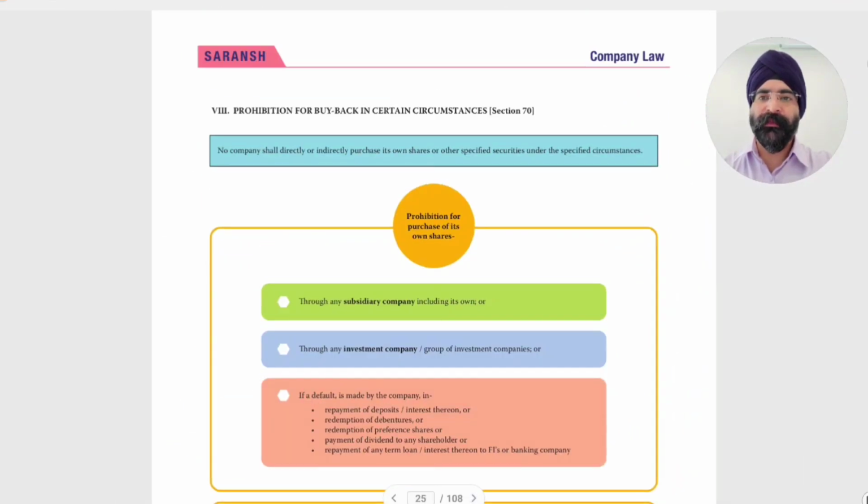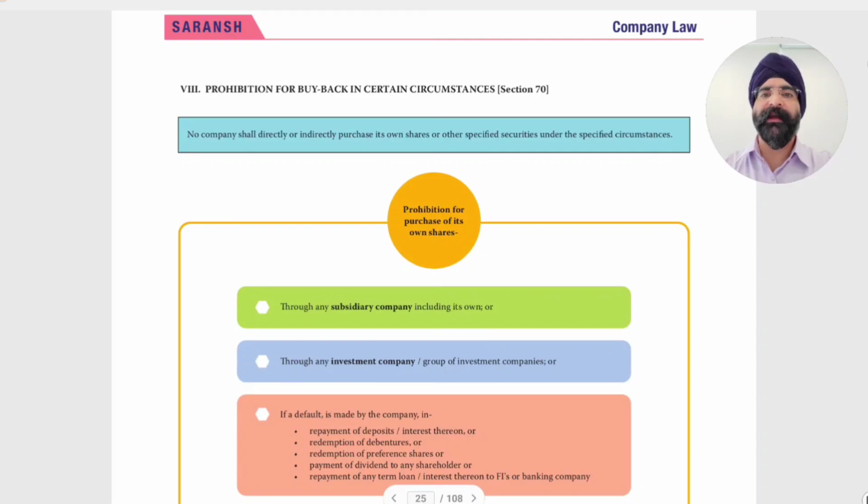Next we move to prohibition for buyback in certain circumstances. Section 70: in certain circumstances, buyback is prohibited. No company shall directly or indirectly purchase its own shares or other specified securities under the specified circumstances.